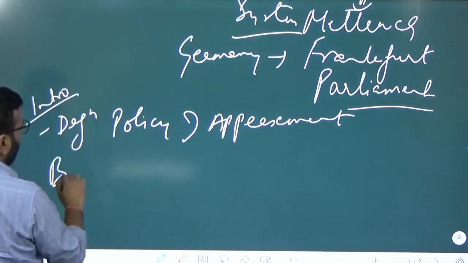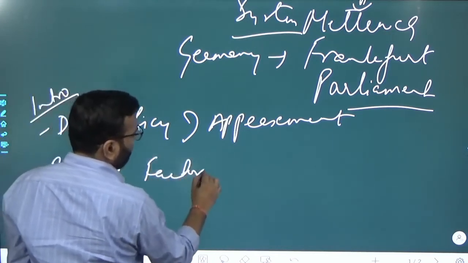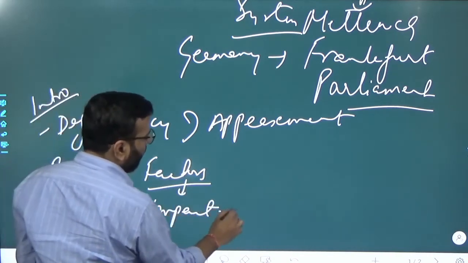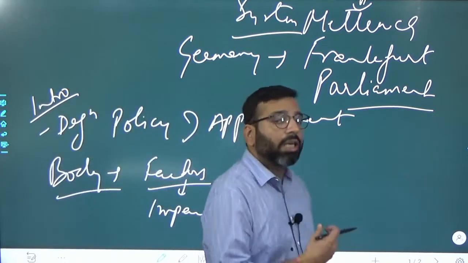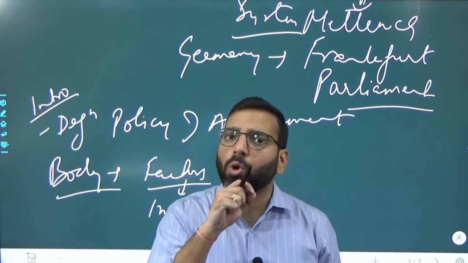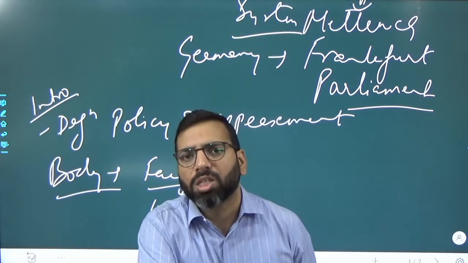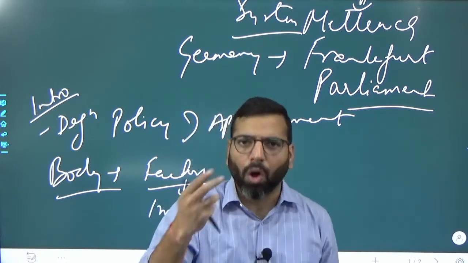Then in the body part, factors, very brief. Then impact, you should elaborate upon the impact. And what is the impact of this? Because of this, there was no check on the naked expansionist policy of Germany or Hitler.